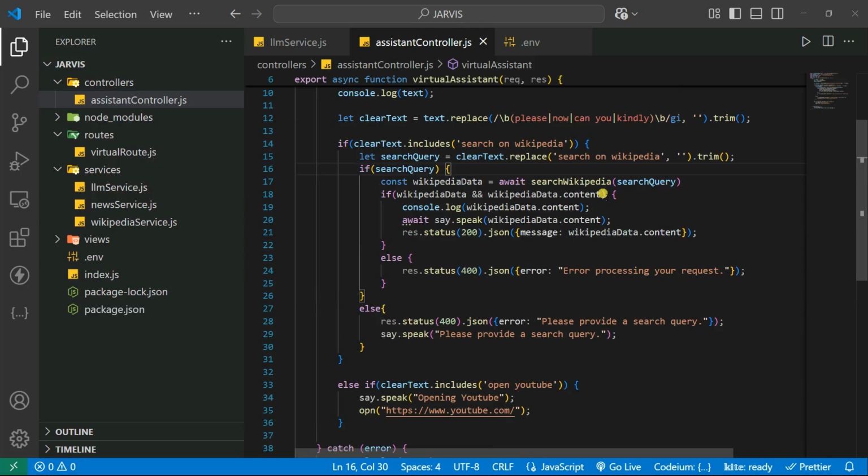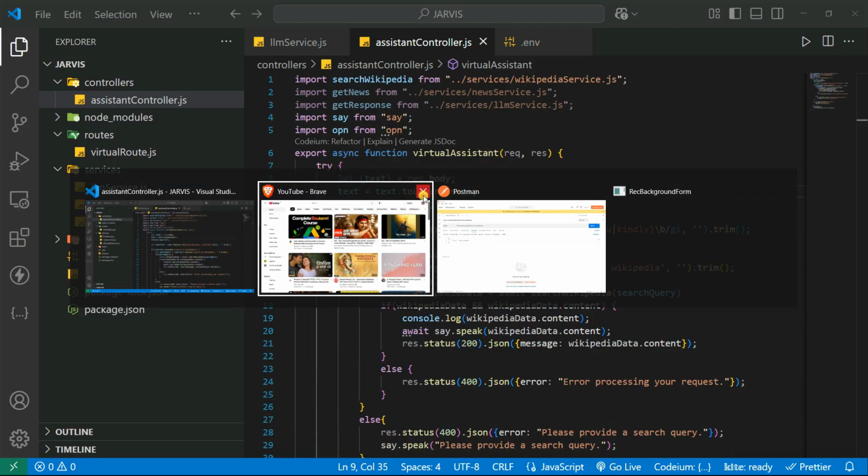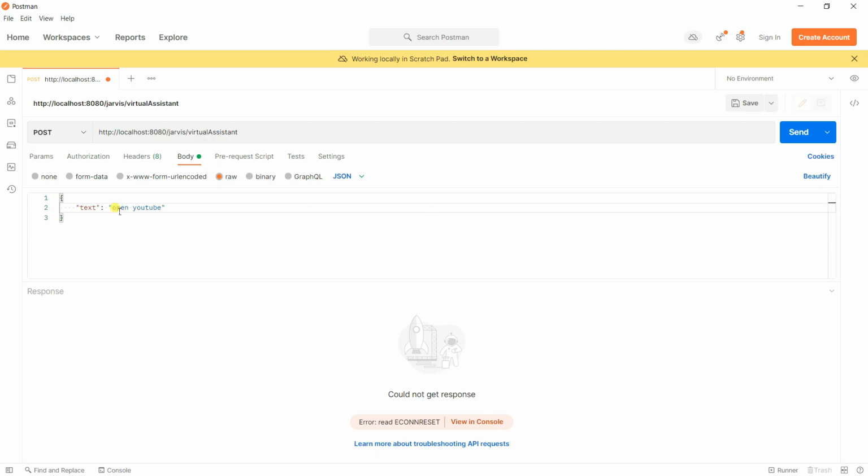Yep, here you go, we have the if block, else block, and the else block here. Now let's save it, and now let's go inside that, let's close here. Okay, let's go here first. Now here what I can do, let's say search on Wikipedia who is MS Dhoni. Okay, we're testing this out.